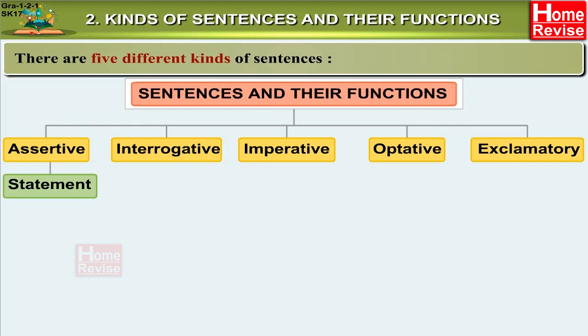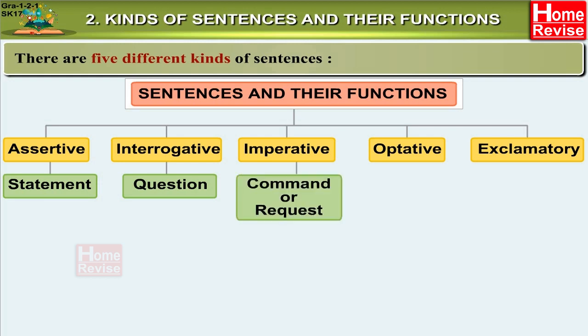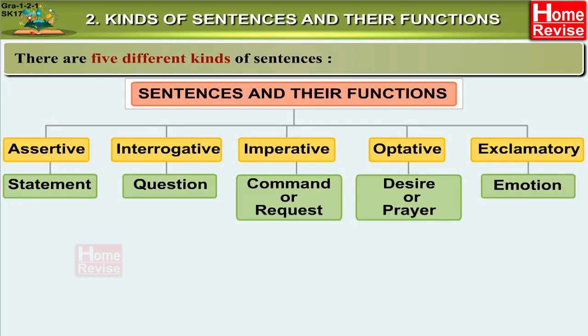Assertive gives a statement, interrogative shows a question, imperative shows a command or request, optative shows desire or prayer, exclamatory shows emotion. Statement, question, command or request, desire or prayer, emotion.